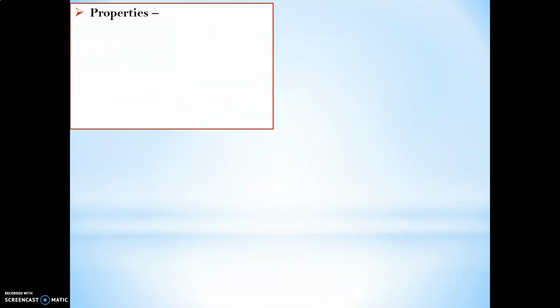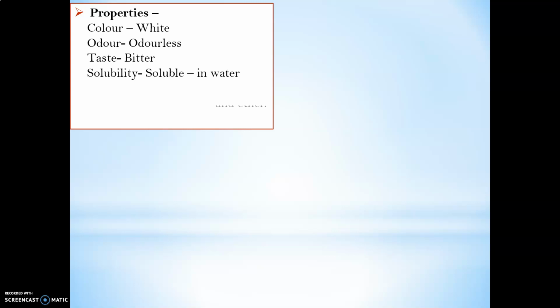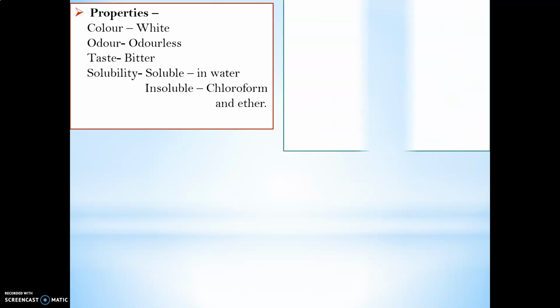Next, what are the properties of this DEC? Color is white, in powder form, odorless, with a bitter taste. Solubility: it is soluble in water but insoluble in chloroform and ether. What are the different uses of this DEC?